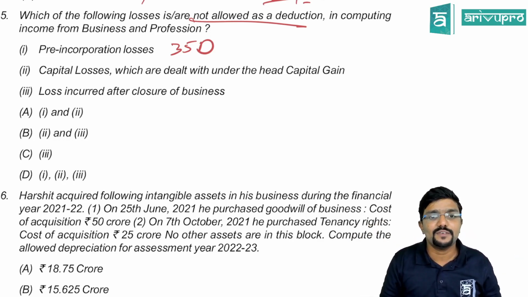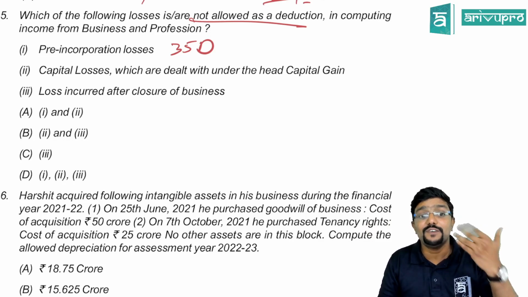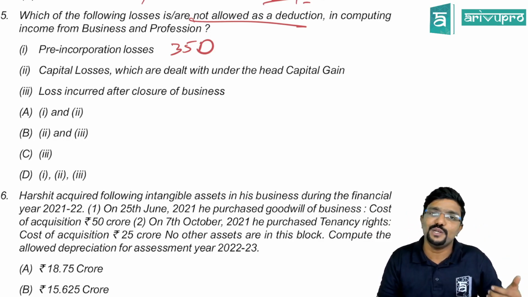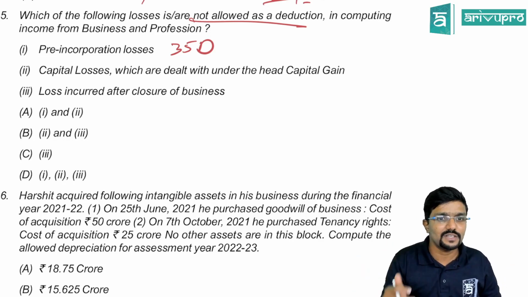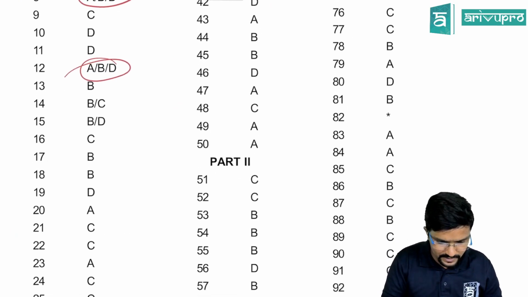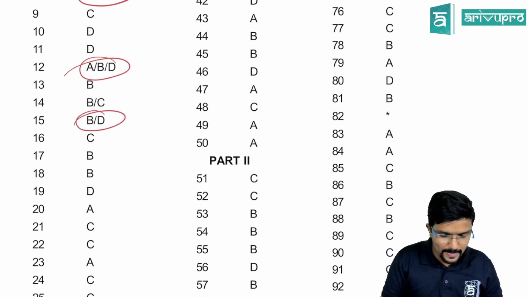Then loss incurred from closure of business. So after the closure of business, if you have closed the business and after that if there is any loss, can you adjust that? No. So the answer is all three, guys. Answer is all three. 15th one. See, we'll see what they have given. In the 15th, they have given BD.